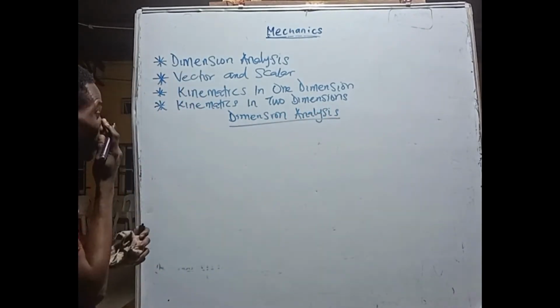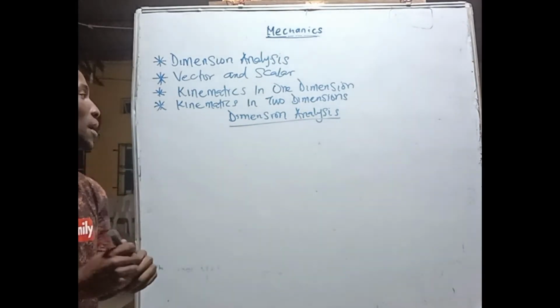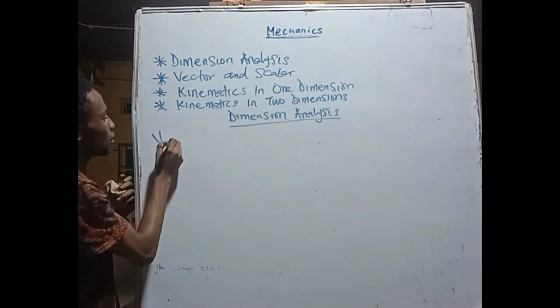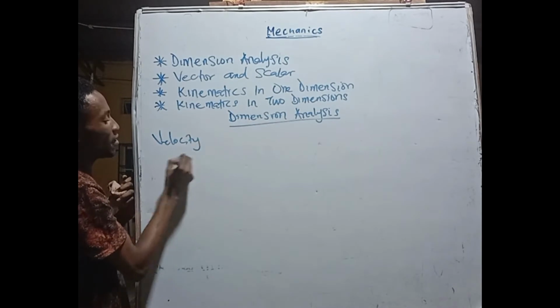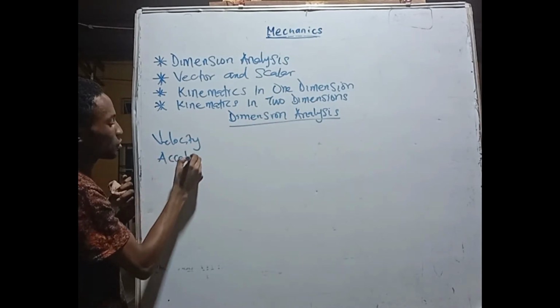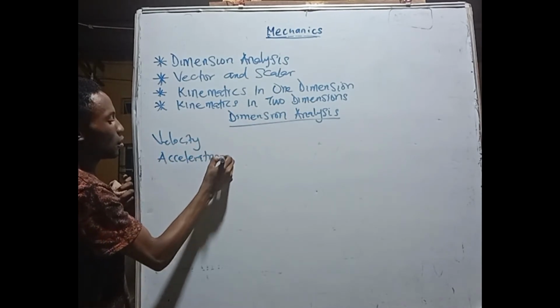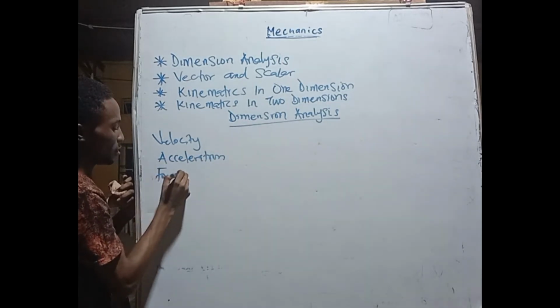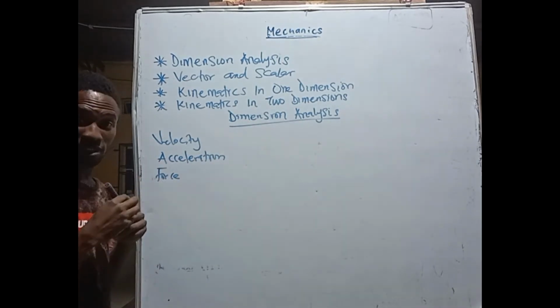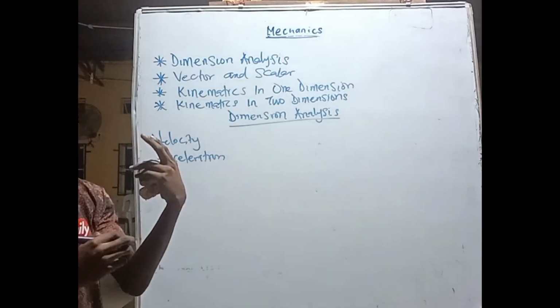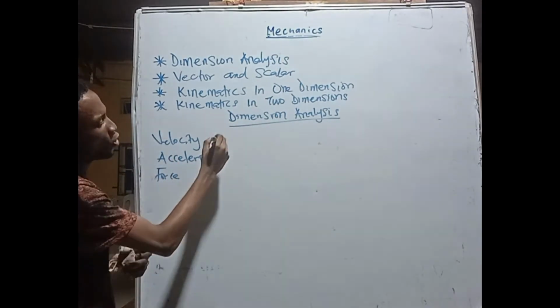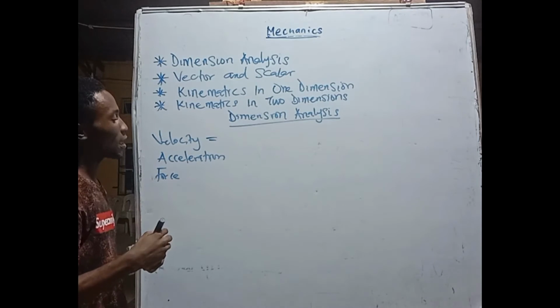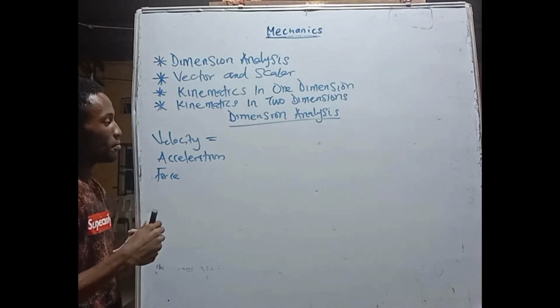Alright. Now, like we said the other time, we have velocity, we have acceleration, we have force. These are derived quantities that are gotten from the fundamental quantities. Now what is the formula for calculating the velocity of a body?